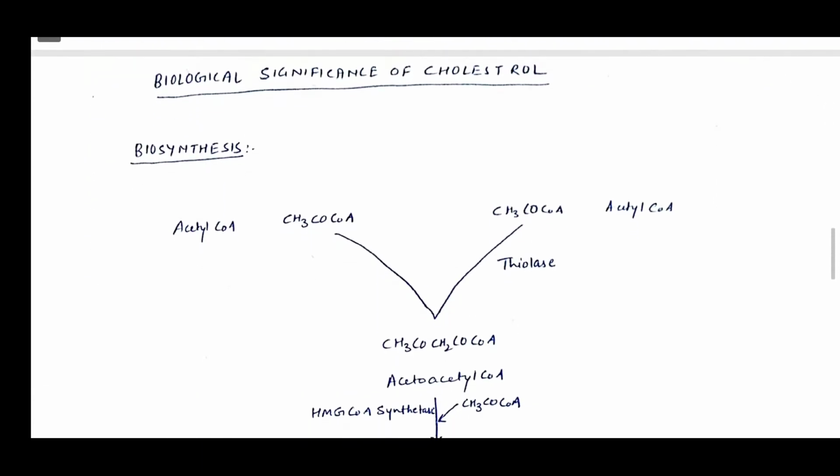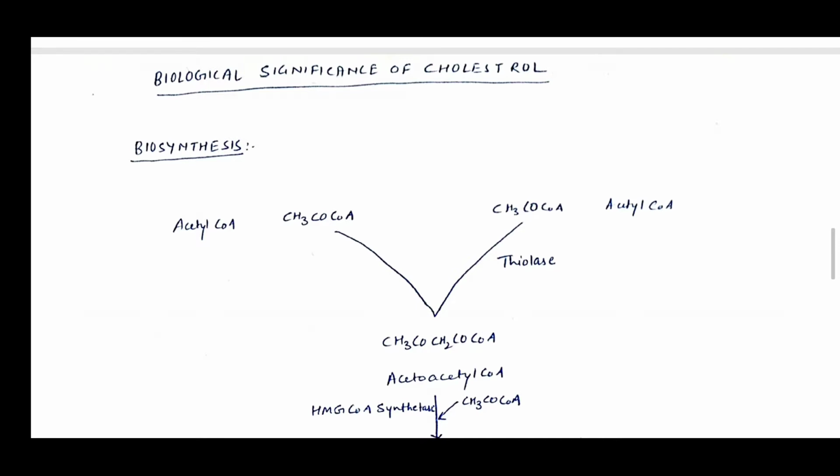Now, what is the biological significance of cholesterol? How does cholesterol act in the body? First of all, we have to discuss what cholesterol is and how it is obtained. Cholesterol is a lipid found in the cell membranes of all animal tissues. The name cholesterol originated from the Greek word chole, meaning bile, and steros, meaning solid, and the suffix ol indicates an alcohol.